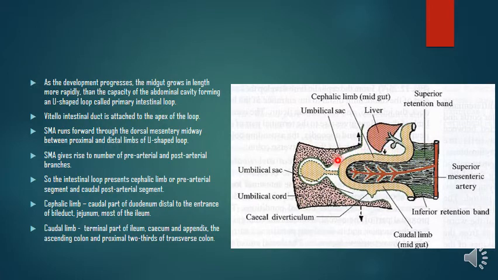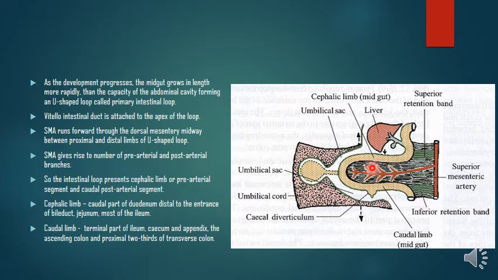This intestinal loop we can divide into a proximal limb and a distal limb, right? In between them the superior mesenteric artery is running. So this proximal limb is called the cephalic limb of the midgut, and this caudal limb is also called the distal limb. Okay, distal or caudal, cranial or cephalic limb, right?